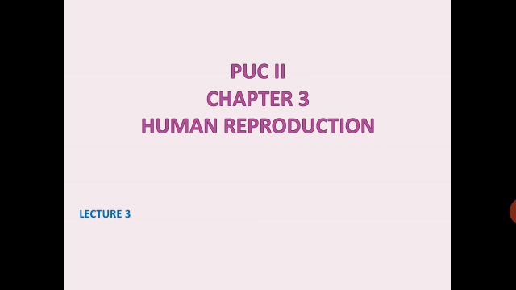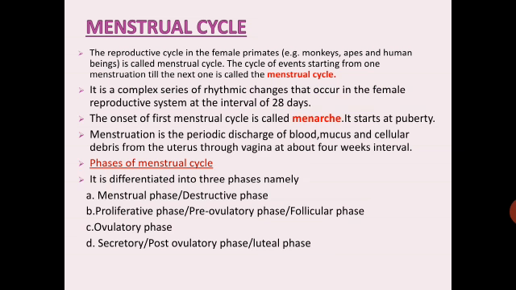In our last class, we have studied about spermatogenesis and oogenesis. Schematic representation of spermatogenesis and oogenesis we have studied, which is again a very important question. Today, we will study about menstrual cycle.